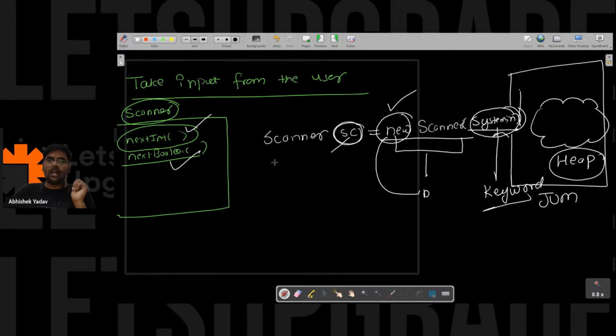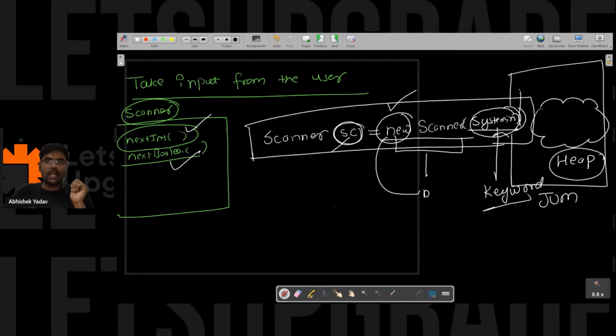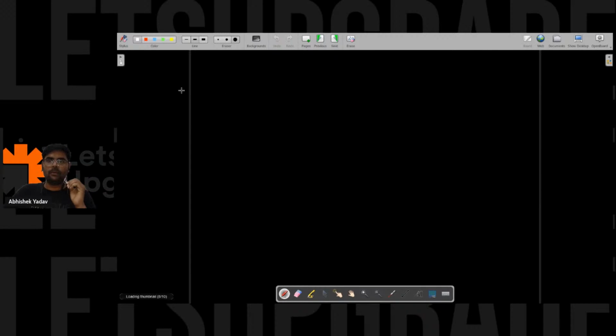After creating the object of the Scanner class, I will write sc. Since I want the input in the form of integer, I will use the nextInt method with the help of the dot operator, and this will take the input. Let's try to understand what happens here. Let's assume Sonu is here, and Sonu wants to take input from the keyboard.